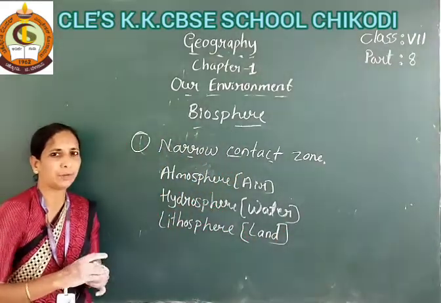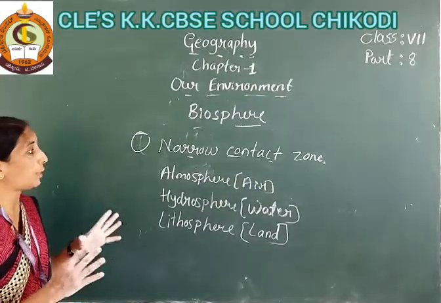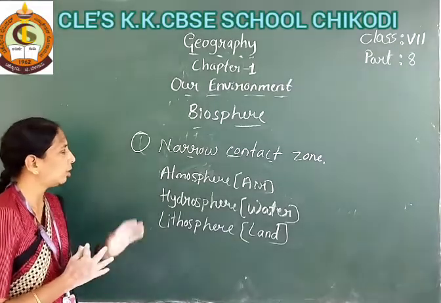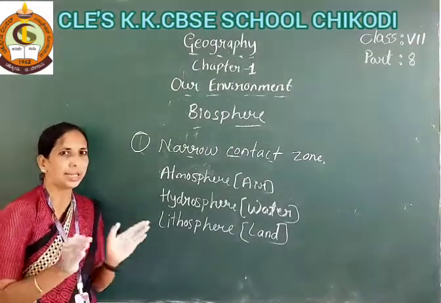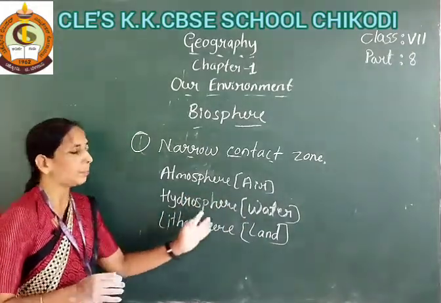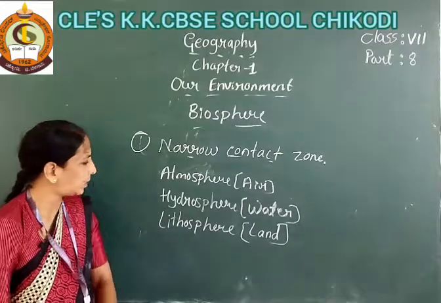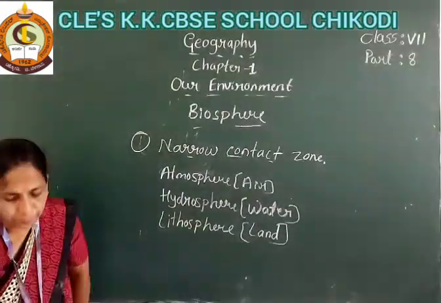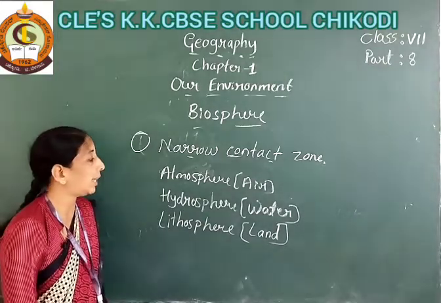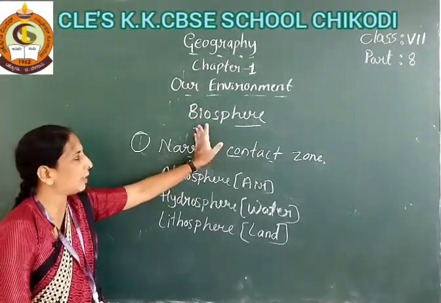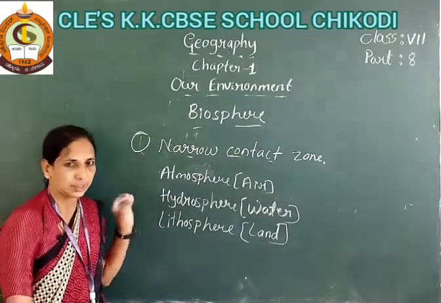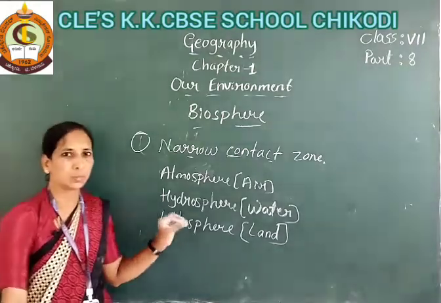The biosphere is a narrow contact zone, meaning it is near the atmosphere, meaning air, hydrosphere meaning water, and lithosphere meaning land. So living organisms also exist in the biosphere. In the biosphere all these layers exist, with living organisms also existing in it.